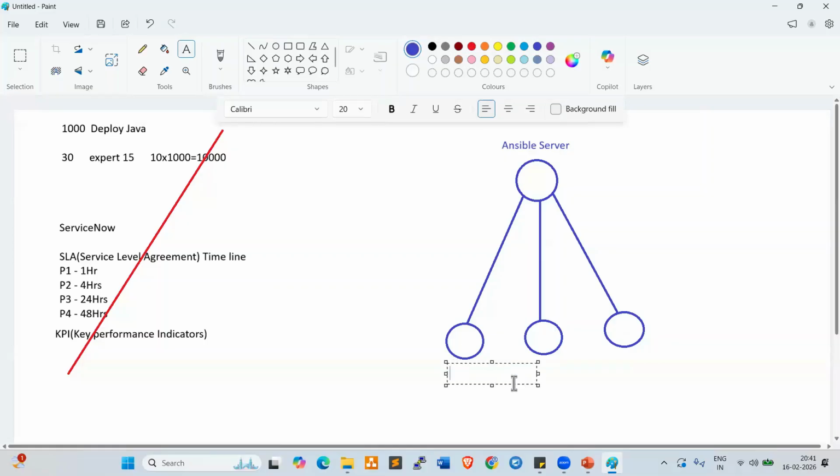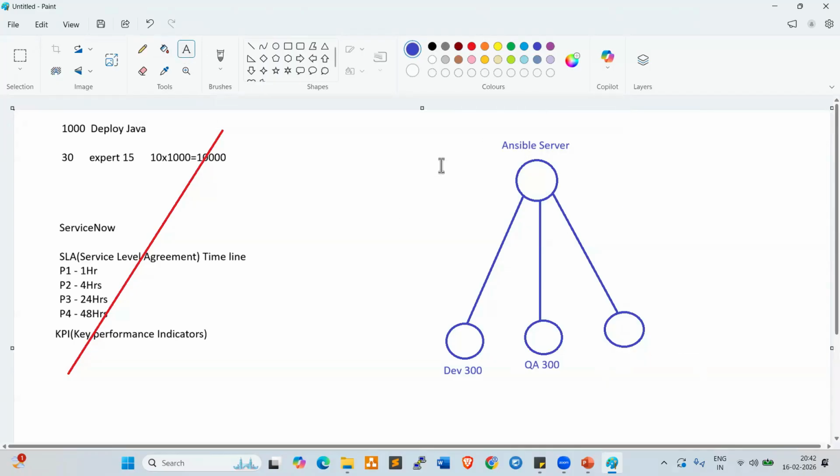These are the development servers, 300. QA servers, 300. Prod servers, 400. Total 1,000 servers, right? So on these 1,000 servers, I want to deploy Java by using Ansible.